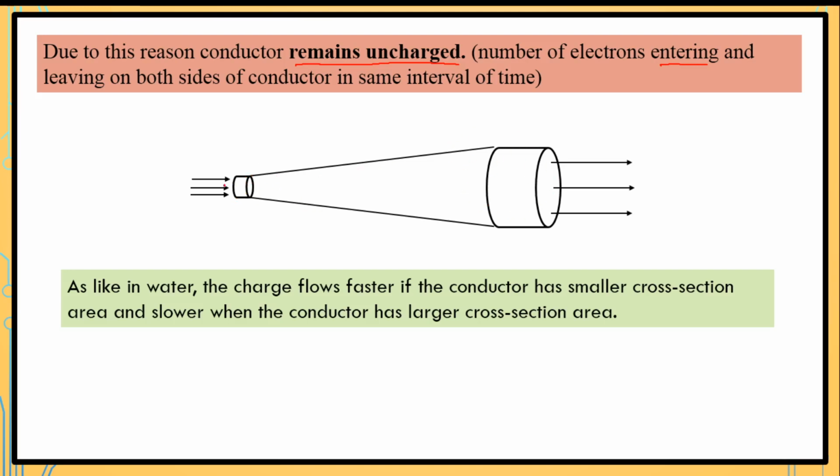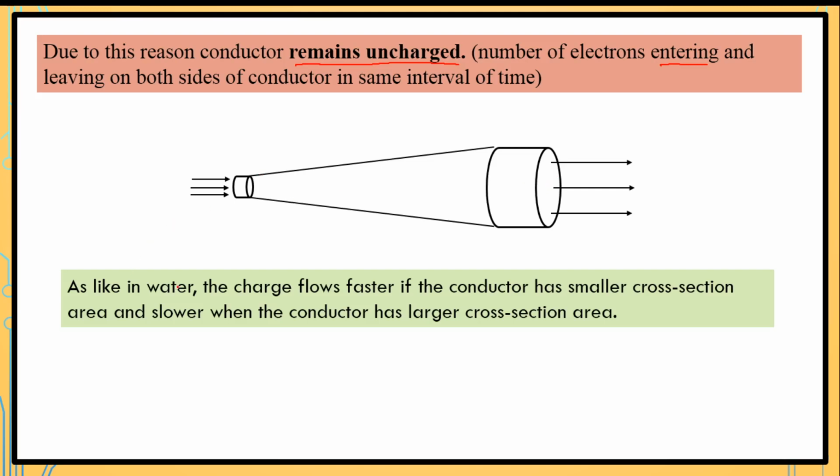So here what will happen? Suppose we have water passing from this side. Suppose 1 liter of water is passing in 1 second, so from the other end 1 liter of water will come out in 1 second. But here is one difference: here the water is flowing fast, and here the water is flowing slowly. So whatever water comes in from one end leaves at the other end in the same interval of time; there is only a difference in the flow, faster or slower.